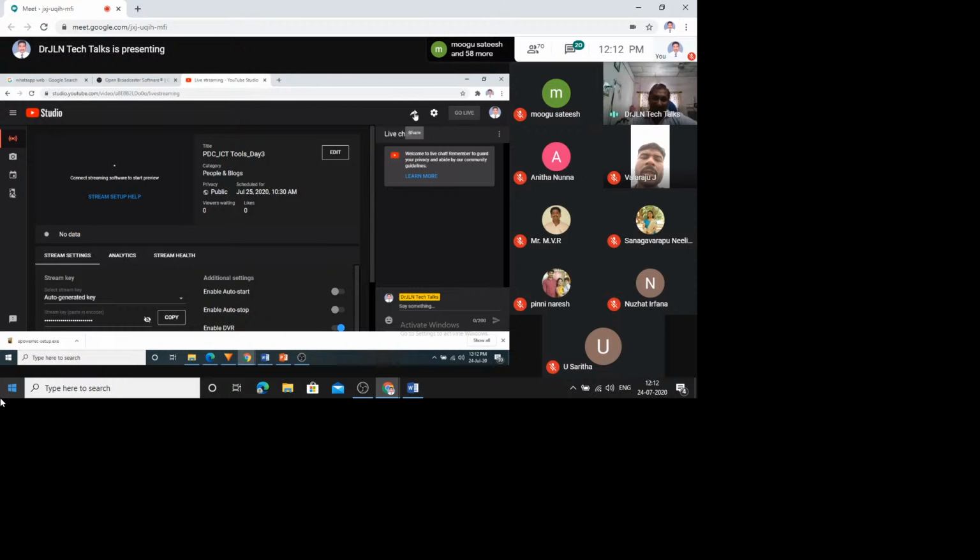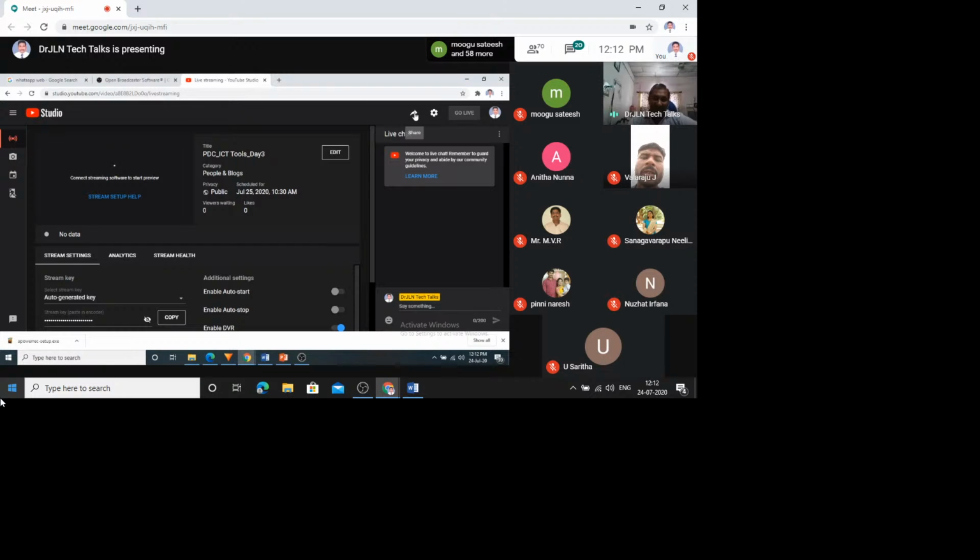Now you see what should be the quality of your audio, video, all that. Then audio, check if the frequency range, all that, is okay. Then video. Now I have kept the video base canvas and output resolution good. This is the highest resolution which you can have. If it is okay, then you click OK.